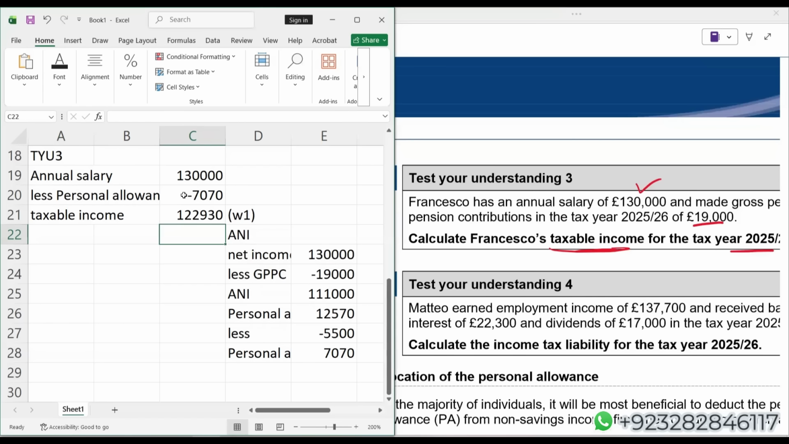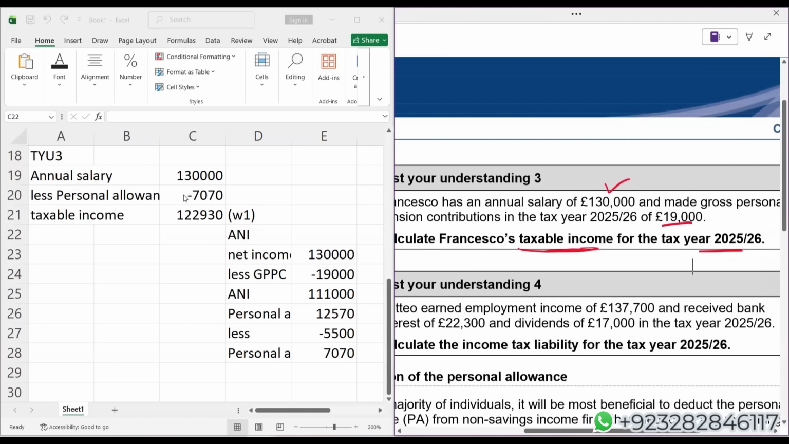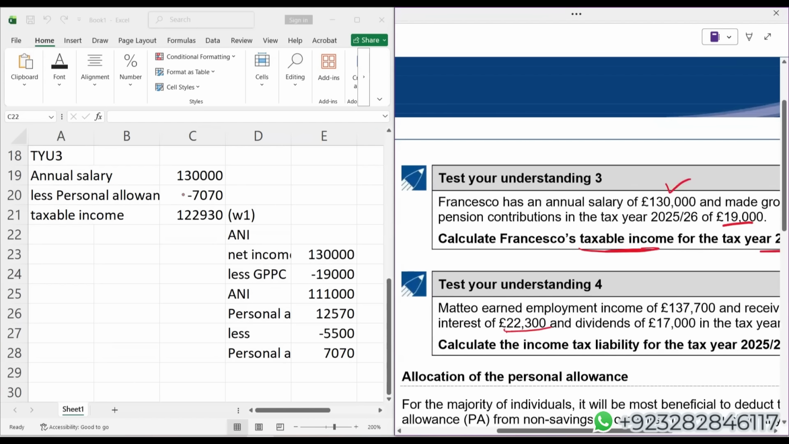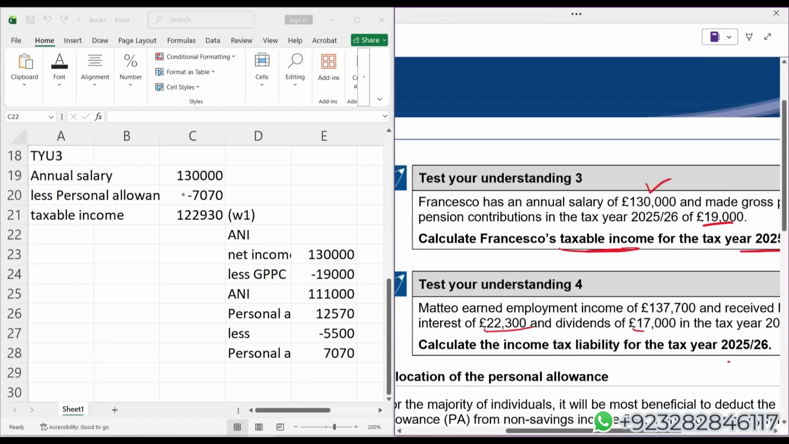Now let's go for test your understanding. Matthew earns employment income of 1,37,700, receives interest of 22,300, and dividend of 17,000. This time, student, they are asking to calculate income tax liability for the tax year 25-26. I cannot see any gross personal pension contribution. So obviously 1,37,700 plus 22,300 plus 17,000 all becomes the net income, and all becomes the adjusted net income as well. And obviously the final answer is far more than 1,25,140. So this individual will not get any personal allowance.